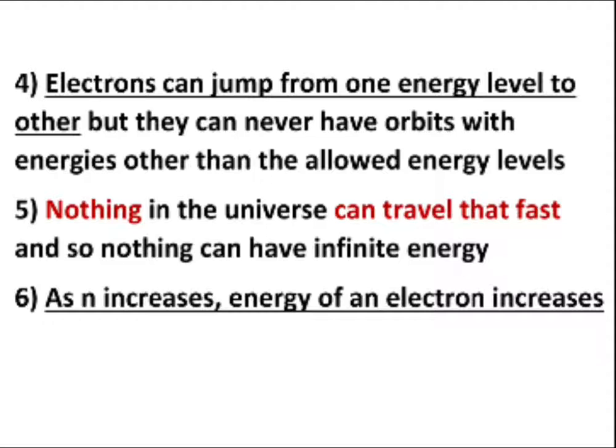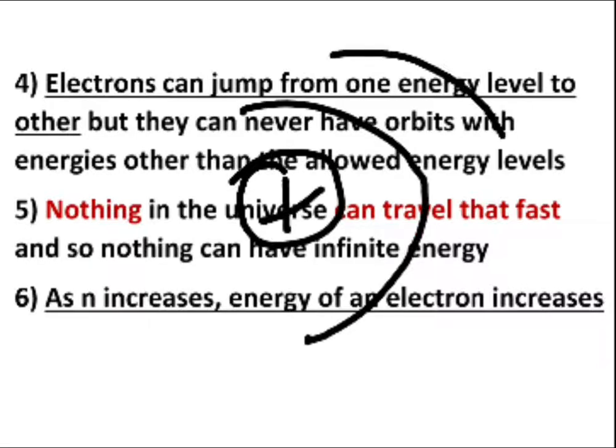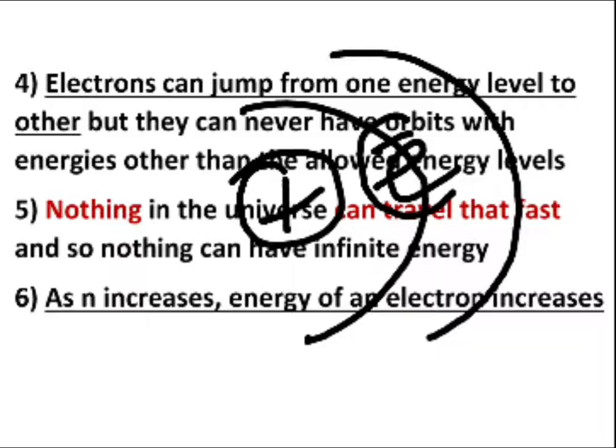Consider this fourth fact: electrons can jump from one energy level to another, but they can never have orbits with energies other than the allowed energy levels. What do you mean by this? So if you consider this nucleus, this is an orbit, this is another orbit. If I say an electron within a particular atomic orbital is associated with an infinite amount of energy, will it have the possibility to move to the lower side?